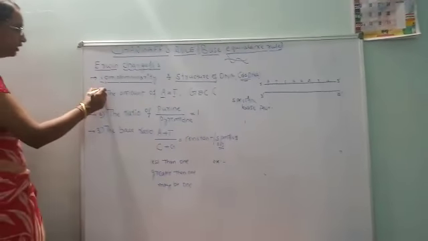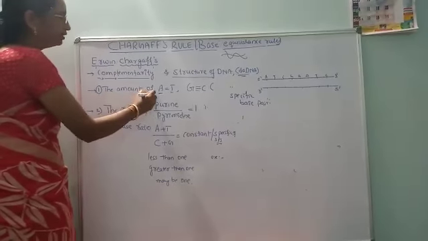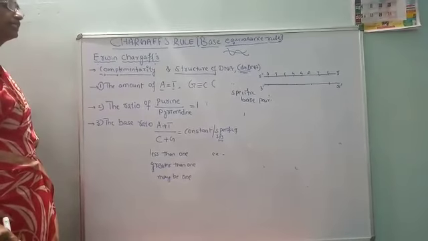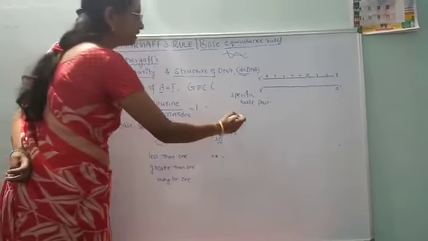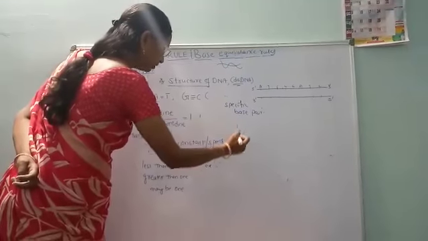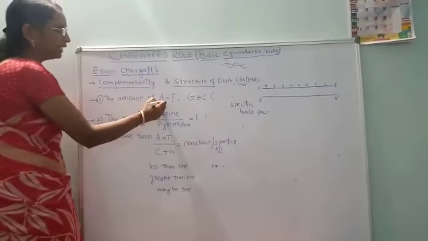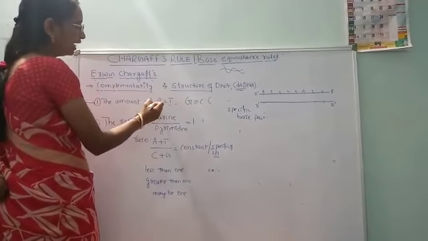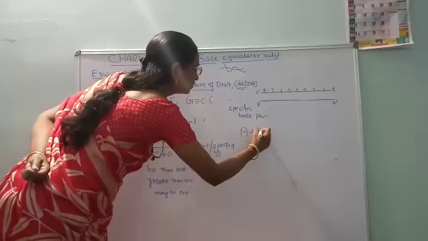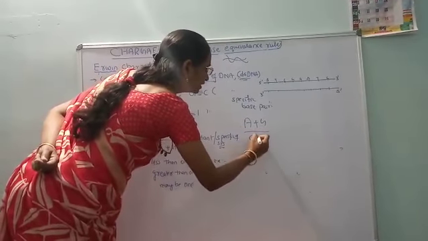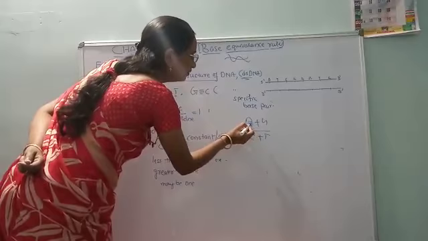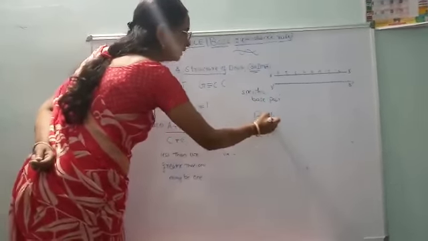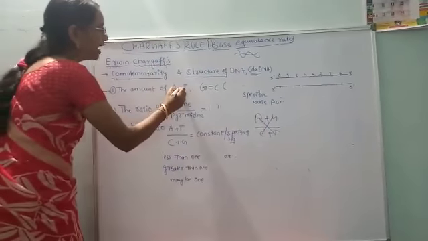The very first rule is that the amount of adenine is equal to the amount of thymine. We know that there are two kinds of nitrogen bases, purines as well as pyrimidines. Purines are adenine and guanine, and pyrimidines are cytosine and thymine. Always A pairs with thymine, and G pairs with cytosine, by hydrogen bond.